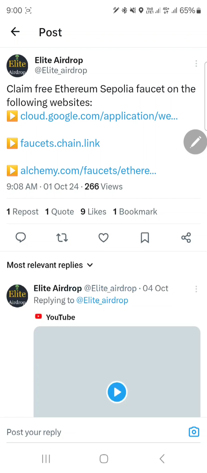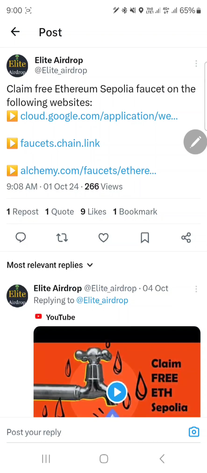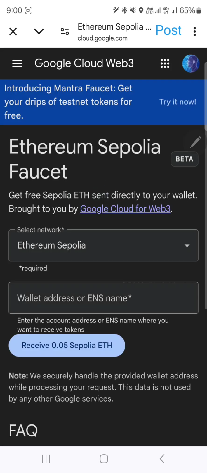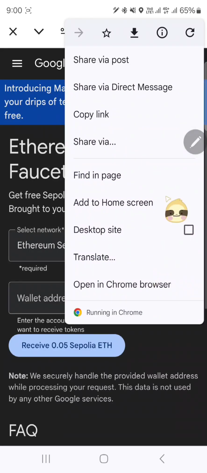So go to the link, and I have already shared a couple of months ago regarding how to claim Ethereum Sepolia faucets by these 3 websites, and I just show just one. So click on this.